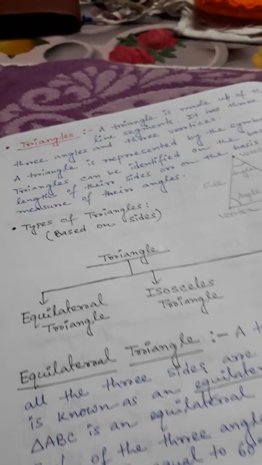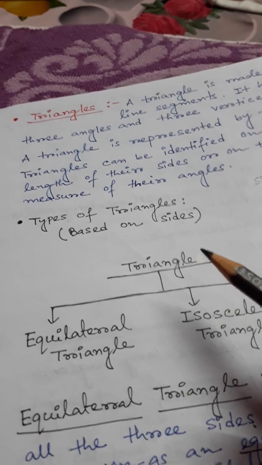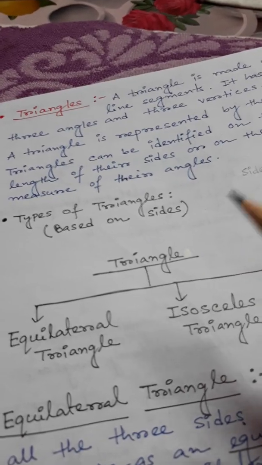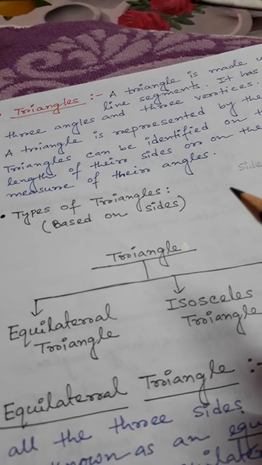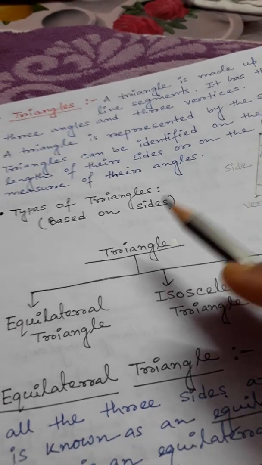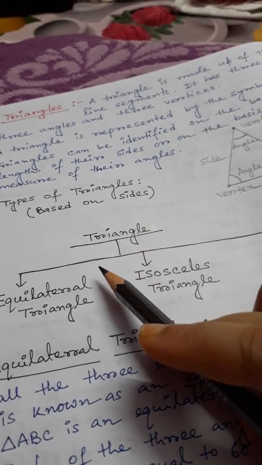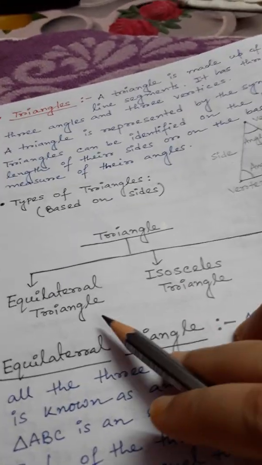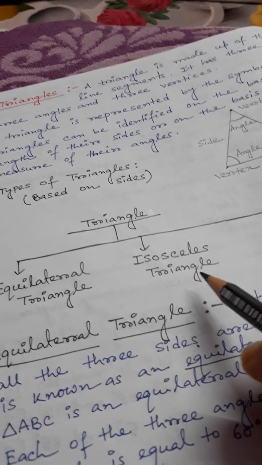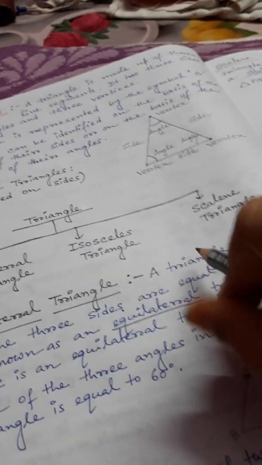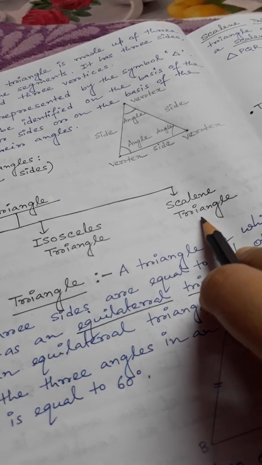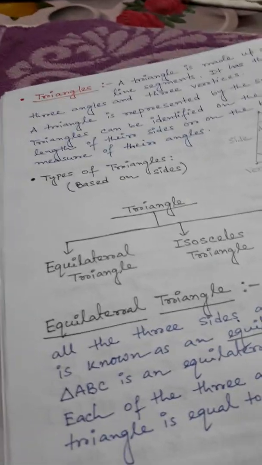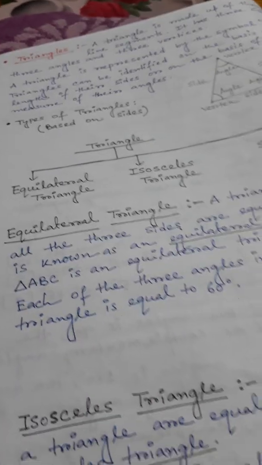Now let's look at the types of triangles. Triangles can be classified on the basis of their sides into 3 types. First is the equilateral triangle, second is the isosceles triangle, and third is the scalene triangle. Let's see what an equilateral triangle is.